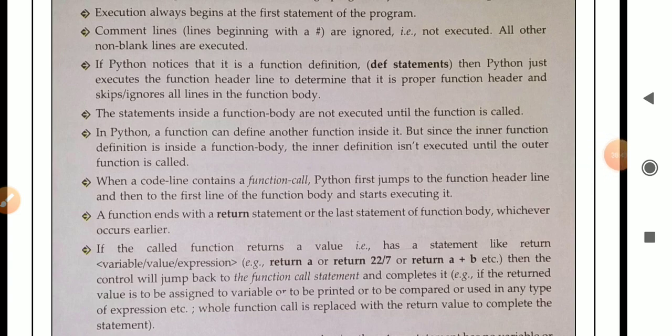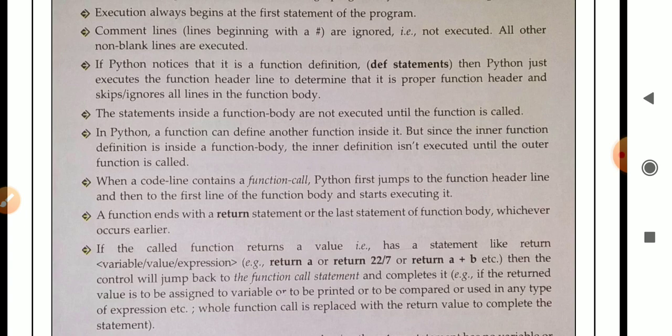In Python, a function can define another function inside it. That means in a Python program, a function can be defined inside another function, a nested function. But since the inner function definition is inside a function body, the inner function definition isn't executed until the outer function is called. The inner function will execute when the outer function is called.